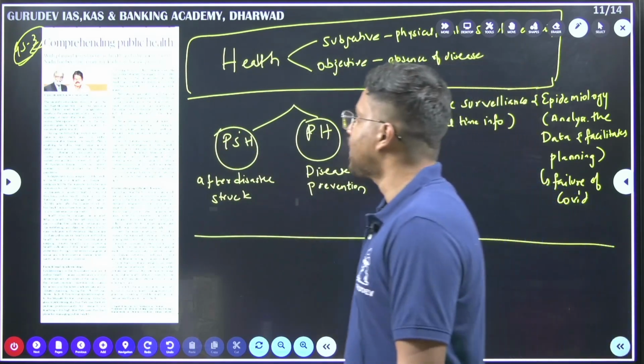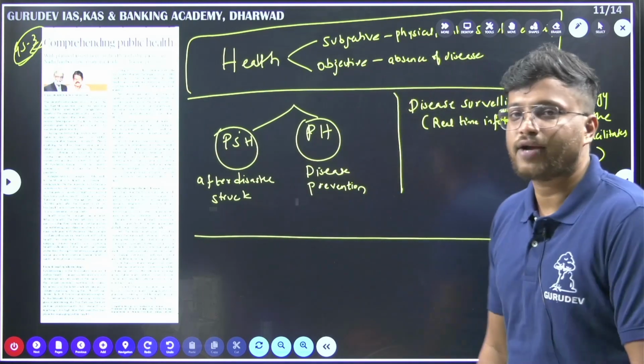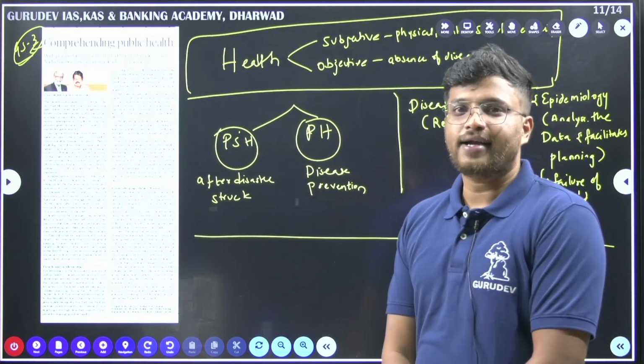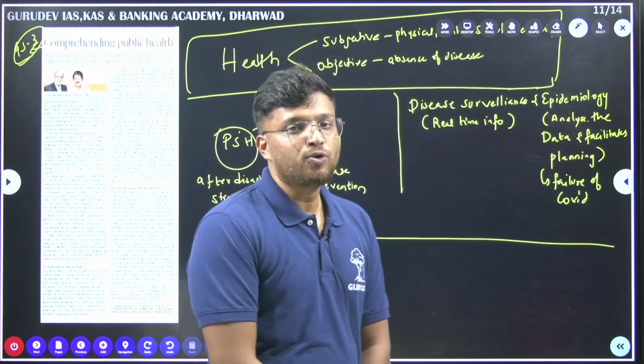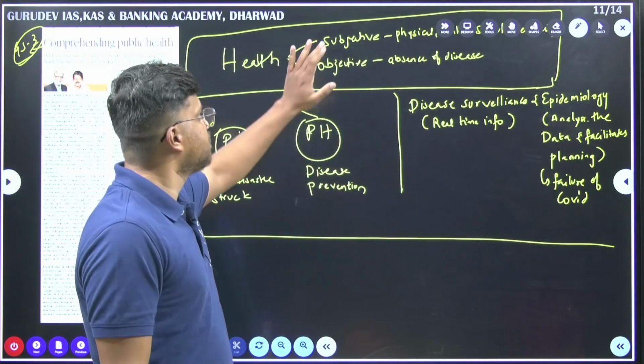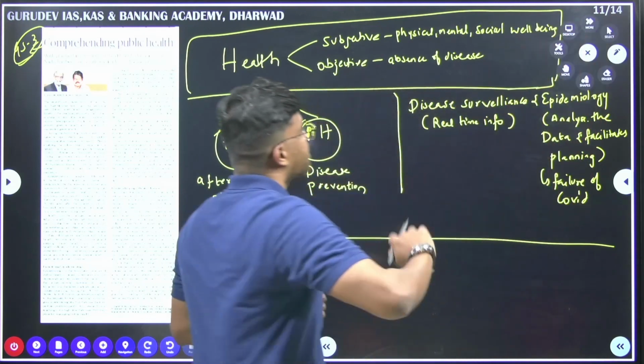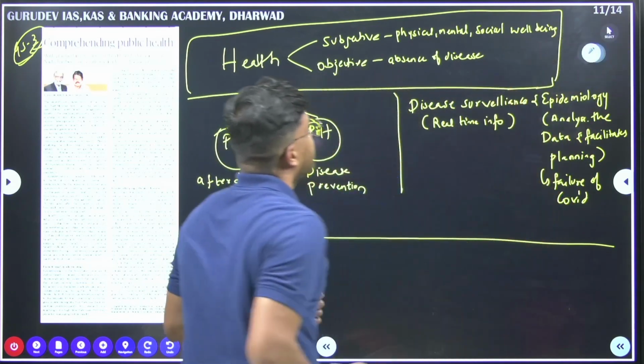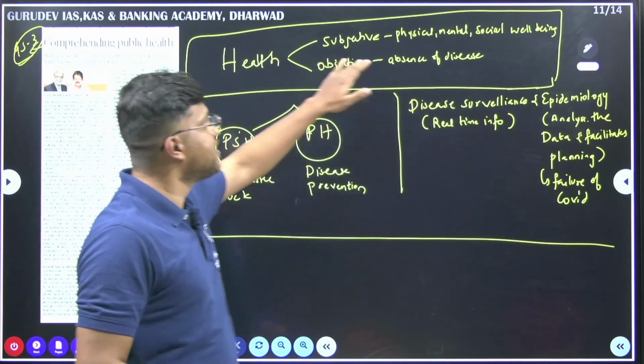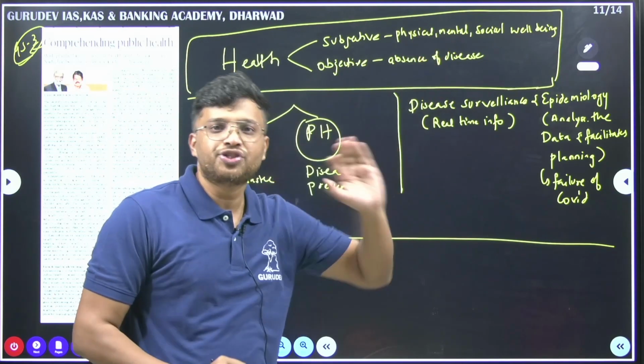Then here, first of all, we look at what is health. The definition of health includes two aspects, subjective as well as objective. When we look at the subjective aspect, health is about physical, mental as well as social well-being.